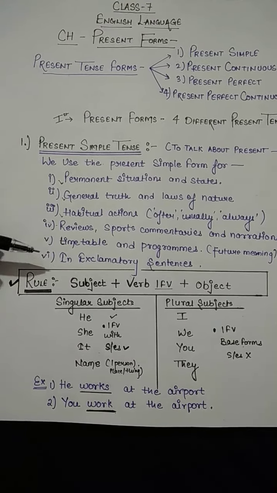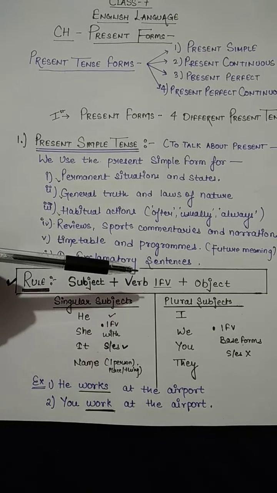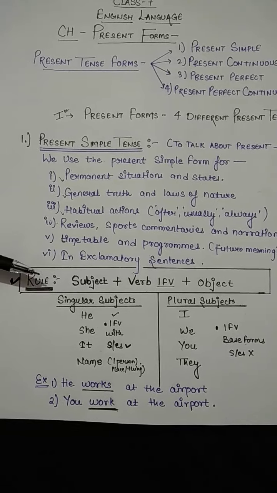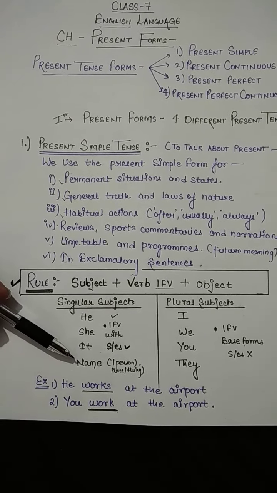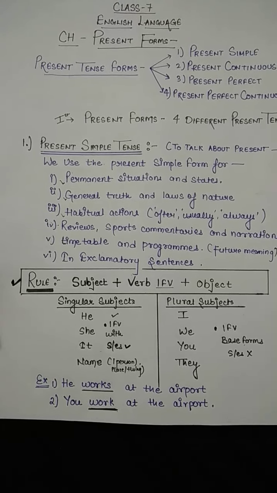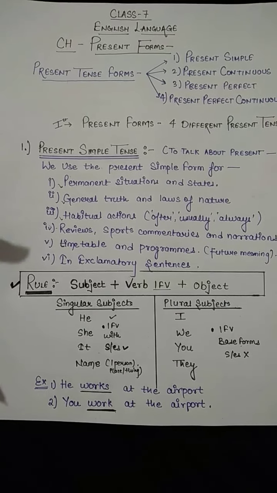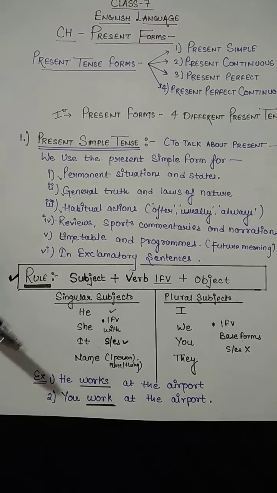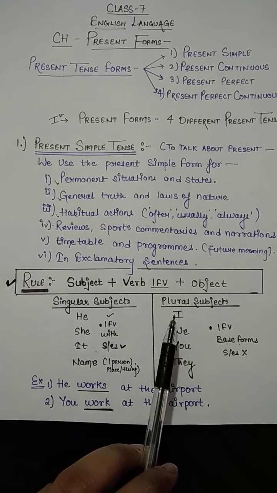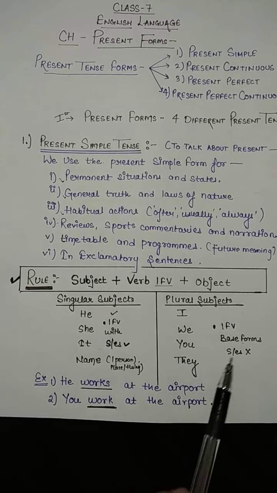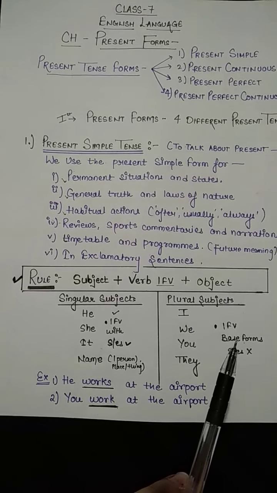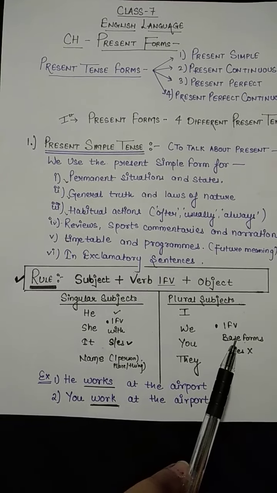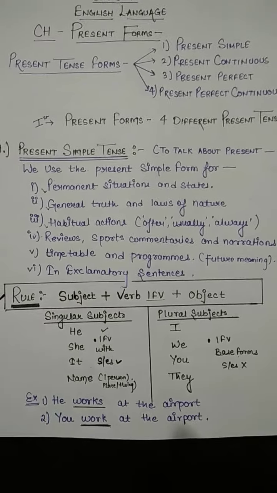Alright, the rule is subject plus first form of verb plus object. Singular subjects: he, she, it, any name. There should be a name of one single person, single place or single thing. Plural subjects: I, we, you, they. With the plural subjects we use the first form of verb, the base form.